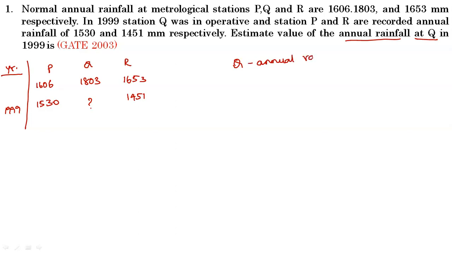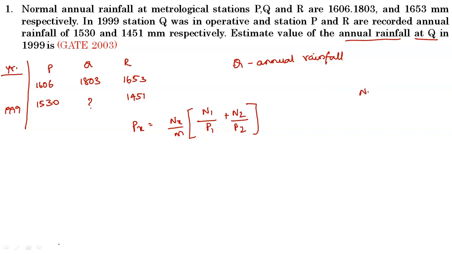Just write down the formula. P of x is equal to n of x divided by m, bracket n1 by p1, n2 by p2.